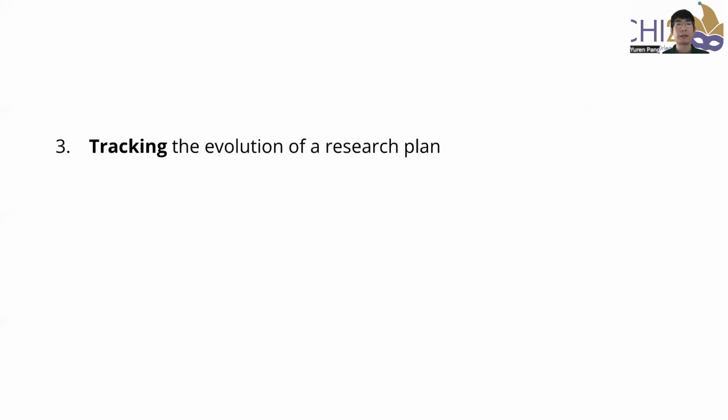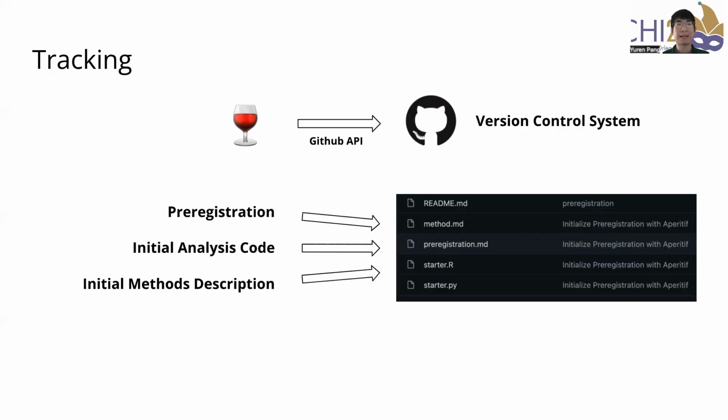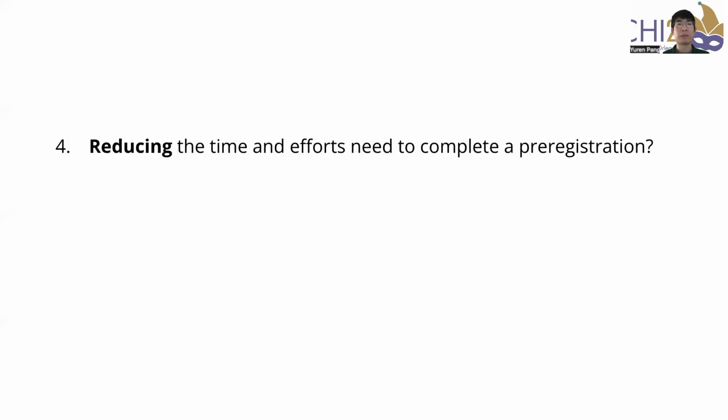Third, tracking. We leverage the GitHub API and allow users to commit preregistration, analysis code, and the method descriptions to their GitHub repository after they complete the preregistration. Lastly, Apéritif is also designed to reduce the time and efforts.